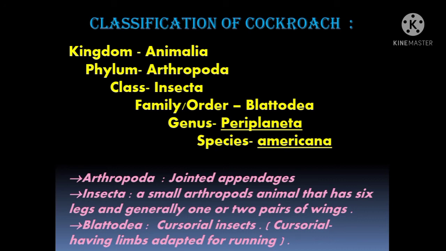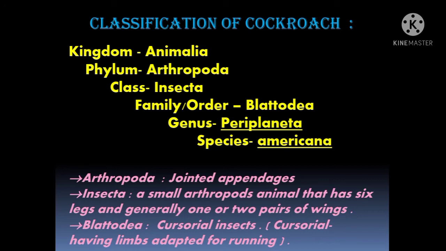And students, remember one thing. A scientific name is always written with the first letter of the genus capital, and we have to give a space between genus and species, and underline them separately, and the species name will begin with a small letter. So students, have you all understood?